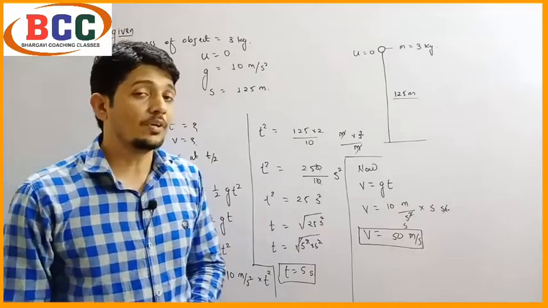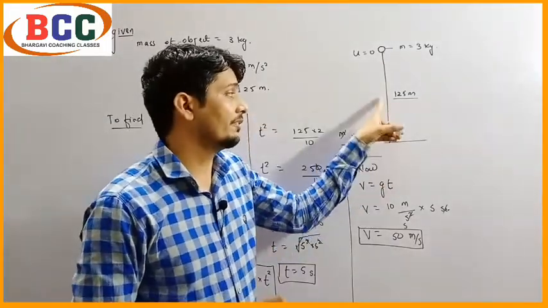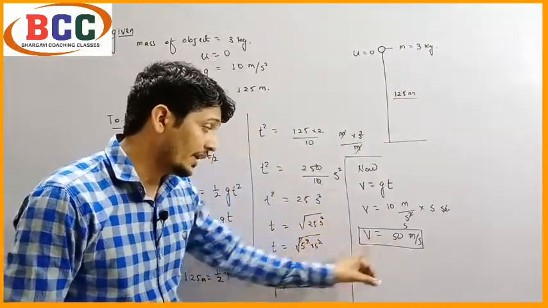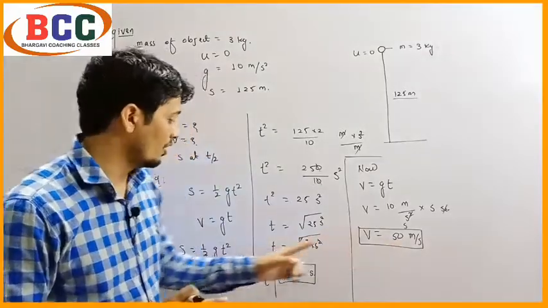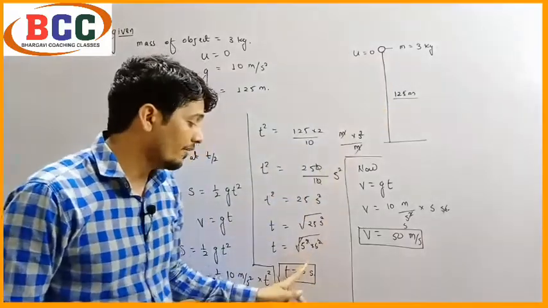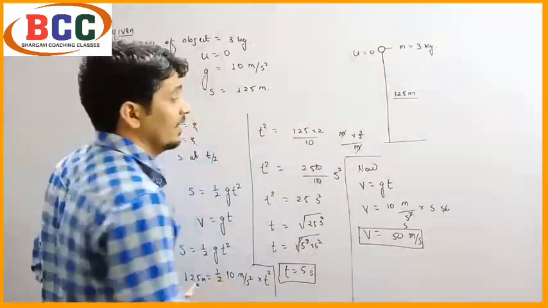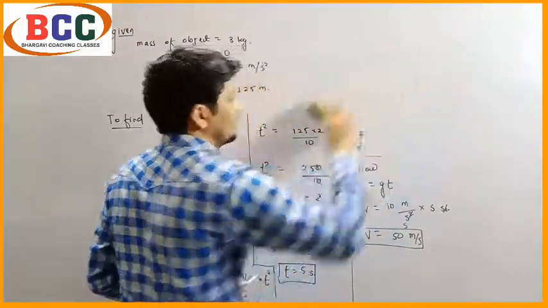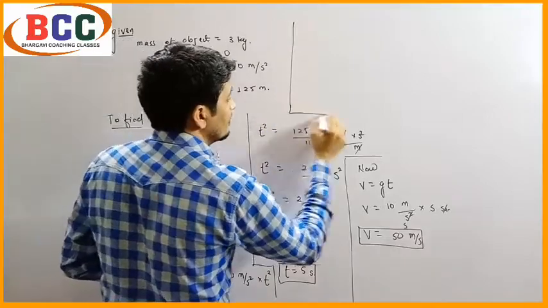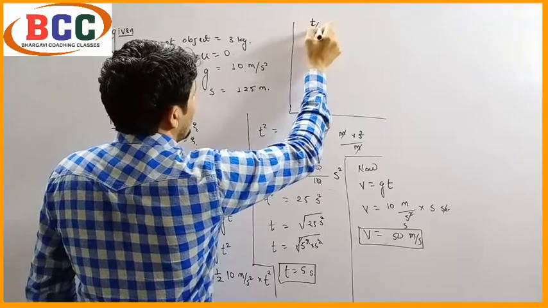Now we have to calculate the distance of the object from the earth surface at time t by 2. That means in 5 seconds it has this much velocity and the distance covered is 125 meter. So where will the object be at 2.5 seconds? We have to calculate this. So we have to erase it first. So the half time will be t by 2.